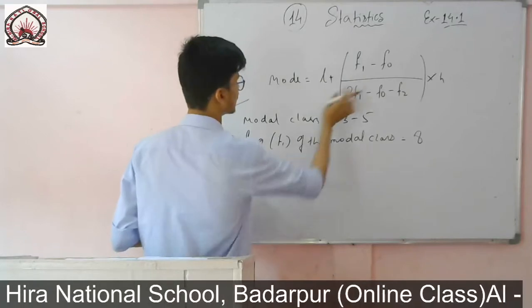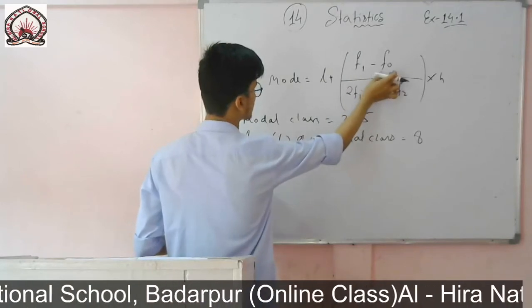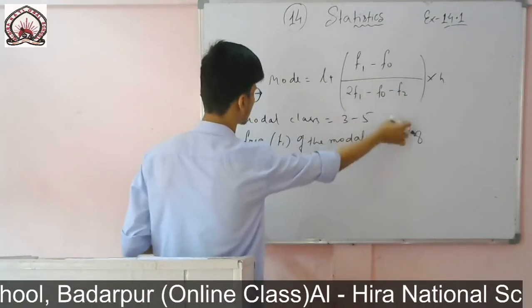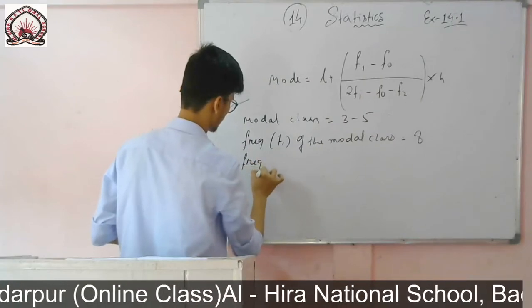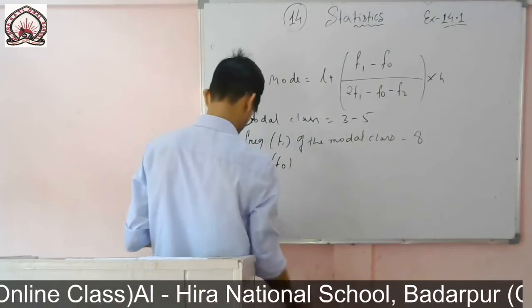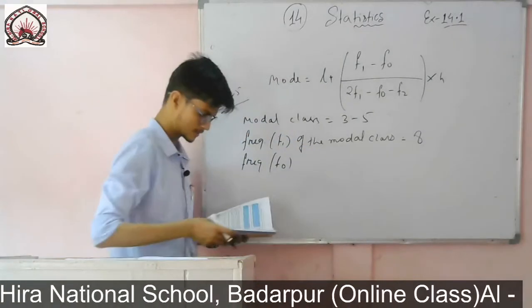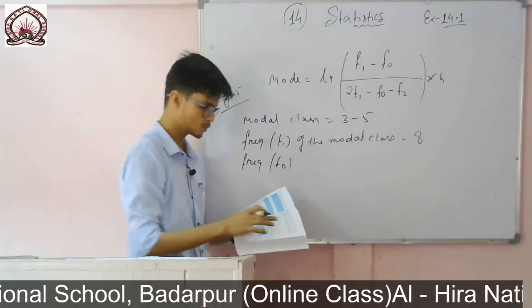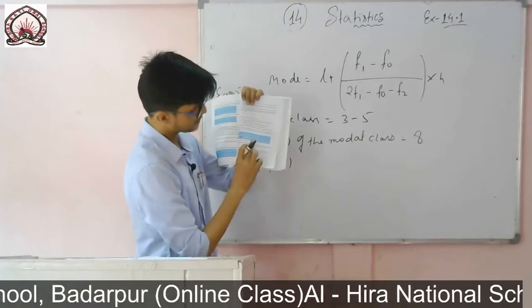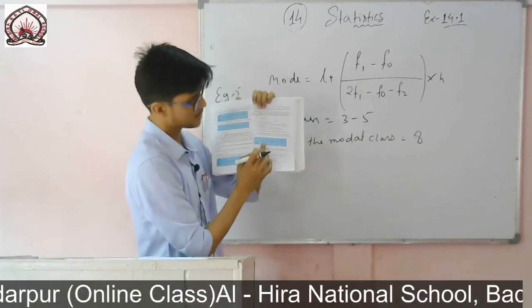Then there are the other terms, f0 and f2. What are these? Now I will write. Frequency f0 is the frequency of the class preceding the modal class. That means just one class before. Here 8 is there, so before that, what is the frequency? It is 7.